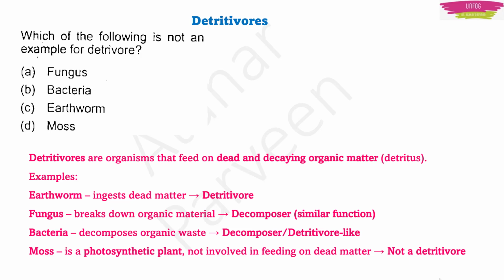Whereas moss, it is a plant. It is a photosynthetic plant and it is not involved in feeding on dead matter. So it is not a detritivore. If you go back and see the question, which of the following is not an example of detritivore? The answer here will be moss. Okay, fungus, bacteria, earthworm, all are examples of detritivore. Okay.